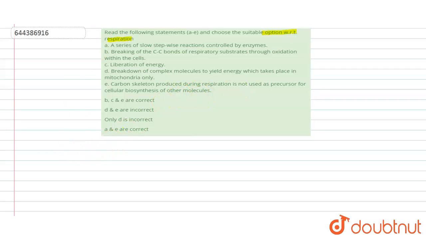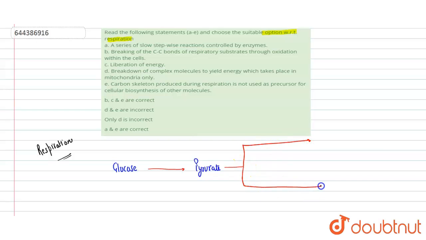So first of all, here we will see about respiration. Respiration is a slow stepwise reaction controlled by different enzymes. The most common respiratory substrate that is used is glucose. From glucose, via the process of glycolysis, pyruvate molecule is formed. And then pyruvate can enter into two ways depending upon aerobic or anaerobic respiration.